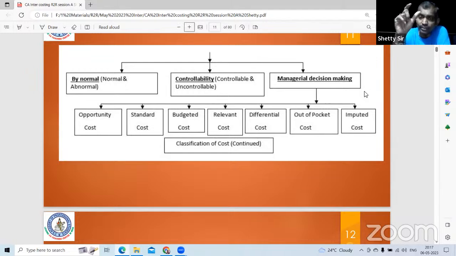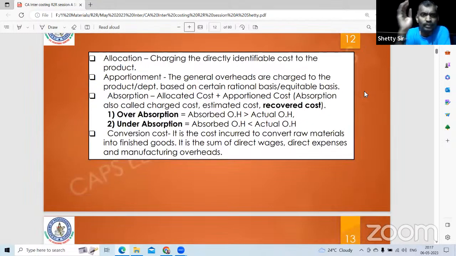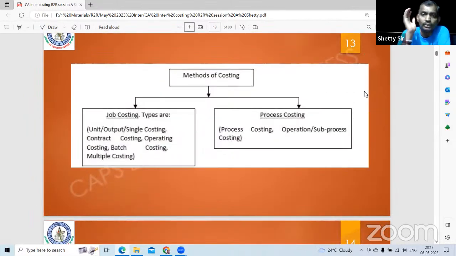Differential cost, cost difference between two alternatives. Out of pocket, what you pay. Imputed is notional cost. Allocation, charging the cost which is identifiable to a product. Sunil has a t-shirt. Cloth is identifiable. That is called the identifiable cost. Apportionment, general cost apportioned based on a certain ratio. Allocation plus apportionment is called absorption. If you charge more, that is called over absorption. If you absorb less, it's called under absorption.